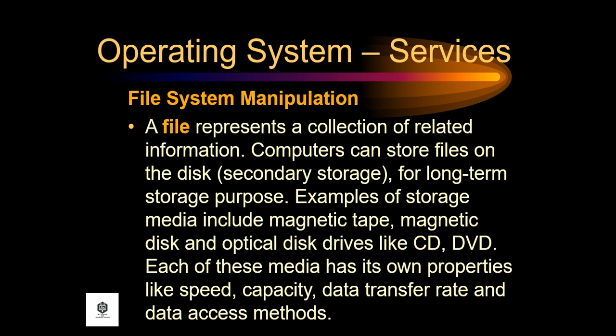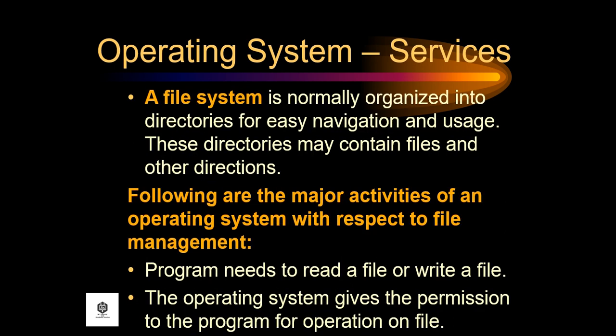Another operating system service is file system manipulation, wherein a file represents a collection of related information. Computers can store files on the disk as secondary storage for long-term storage purposes. Examples of storage media include magnetic tape, magnetic disk, and optical disk drives like CD and DVD. Each of these media has its own properties like speed, capacity, data transfer rate, and data access methods. A file system is normally organized into directories for easy navigation and usage. These directories may contain files and other directories.